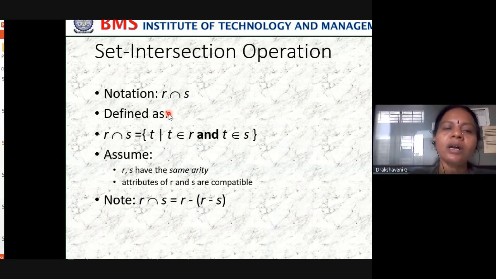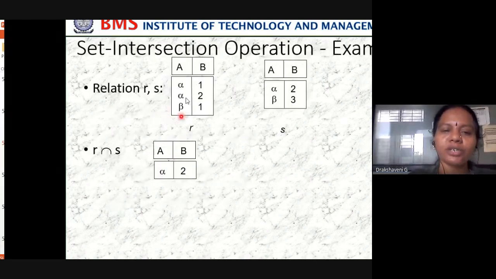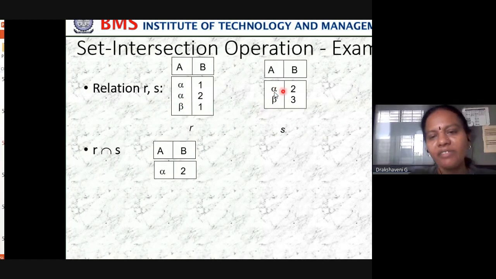And we have seen intersection. What do we mean by intersection? Common elements, which are common to both relations. So in relation R we have alpha 1, alpha 2, beta 1, and here we have alpha 2, beta 3.